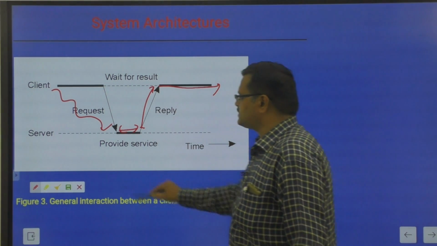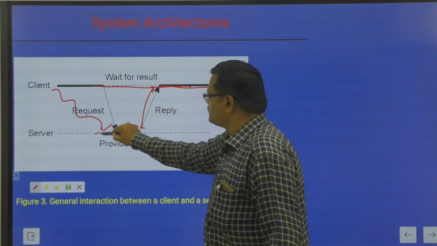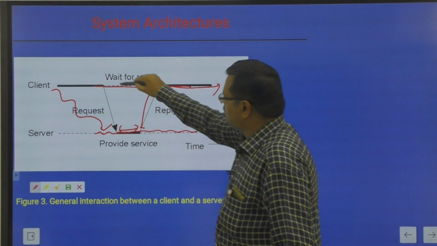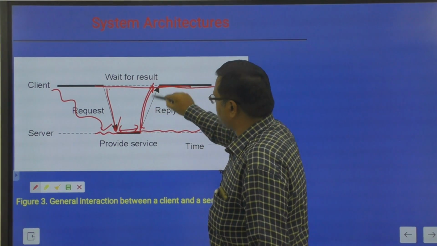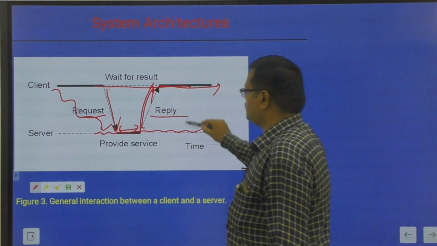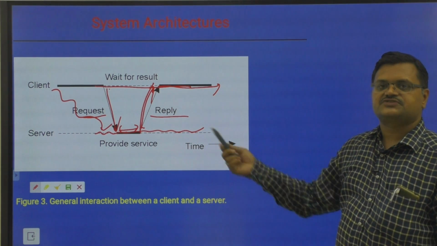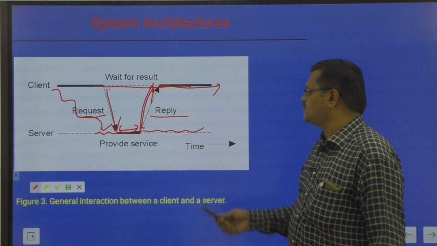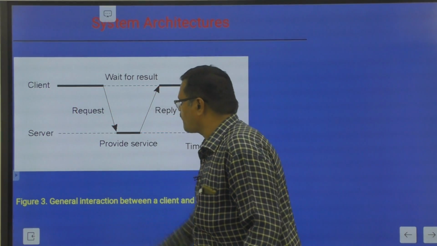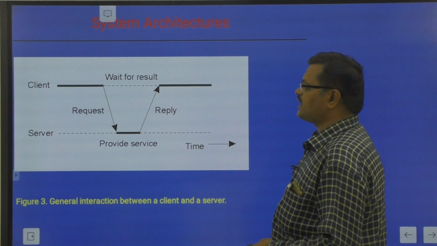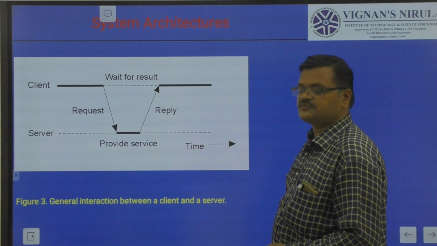This is the client line and this is the server line. From client to server there is a request and from server to client there is a reply. This is what we have to notice here. Request is from the client and reply is from the server. And this is a timeline. So this is a basic example of the client server model, a timing diagram of the client server model.